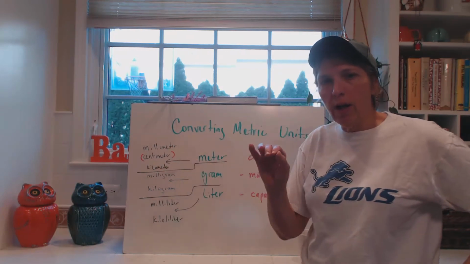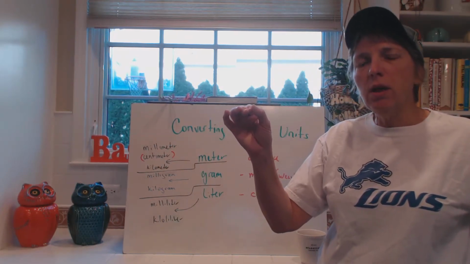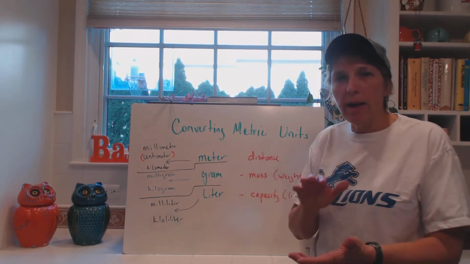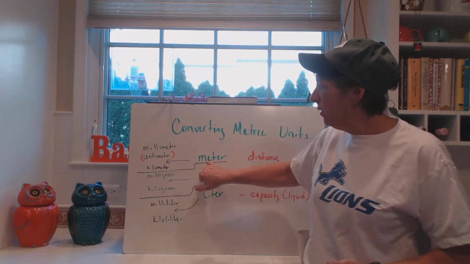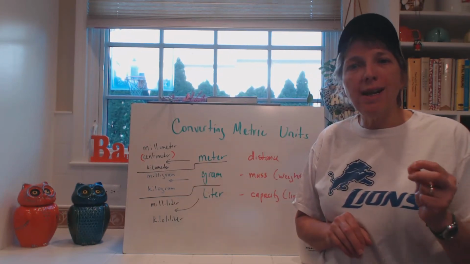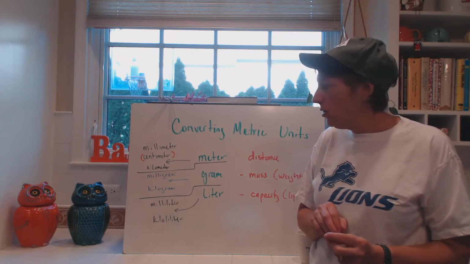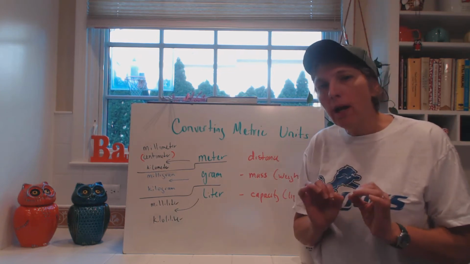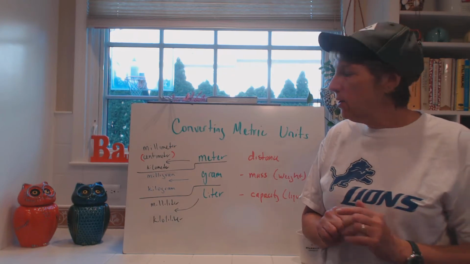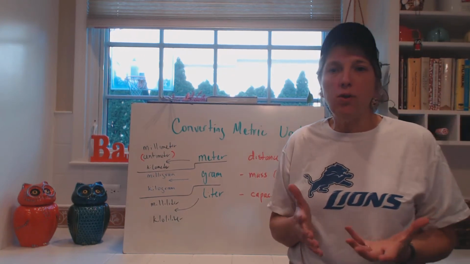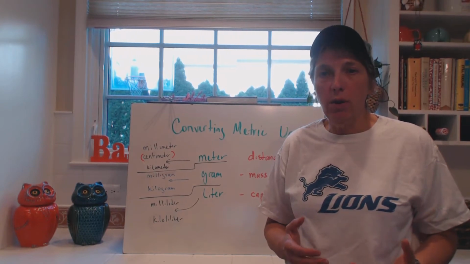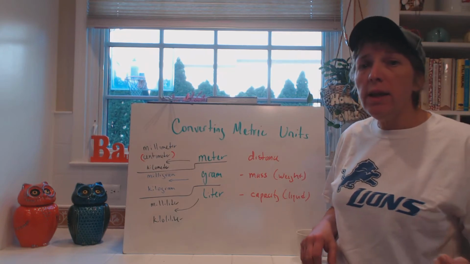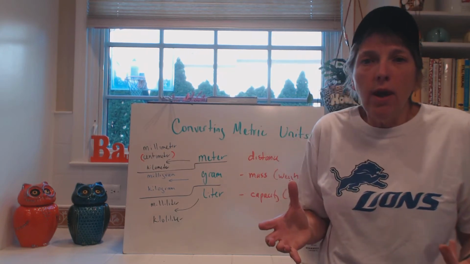It's easier if we only concentrate on the unit that's the smallest in metric, compared to the one that's used the most frequently and the larger. So we're going to be talking about millimeter and kilometer for meters. With grams, we're going to be talking about milligrams and kilograms. And with liters, we're going to be talking about milliliter and kiloliter. So we're not going to do any conversions with centimeters yet, just so we can learn it. Now you have to know those terms, and you have to know what they're associated with. That meter is distance, that gram is mass, and that liter is capacity. You have to know that to go forward.